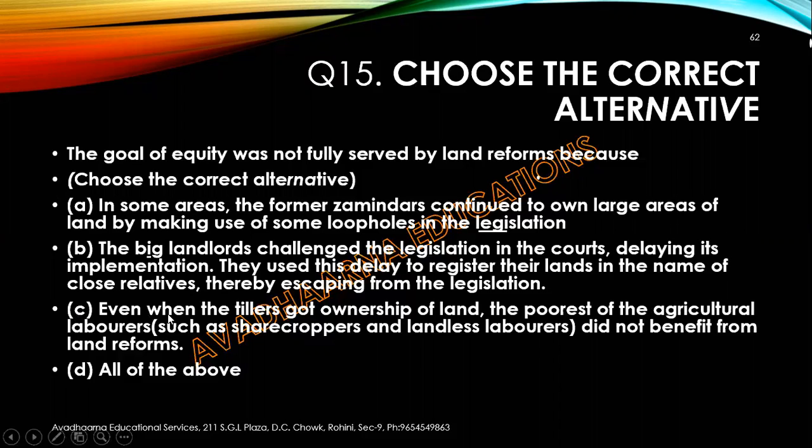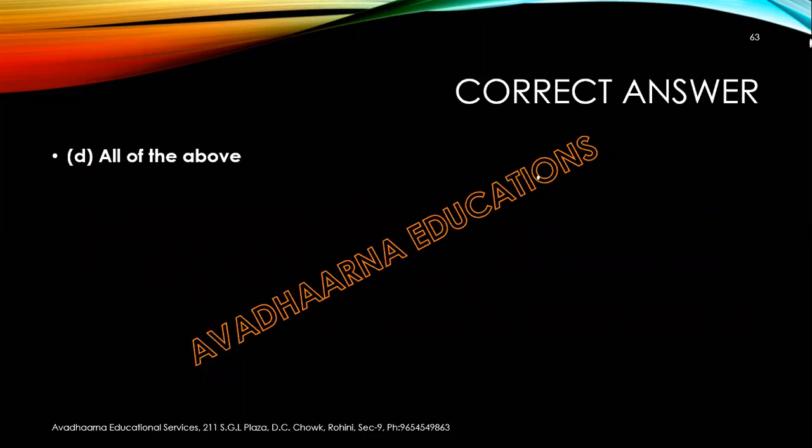And C, even when the tillers got ownership of land, the poorest of the agricultural laborers, such as sharecroppers and landless laborers, did not benefit from the land reforms. D part, all of the above. And I think most of you have got the correct answer. All of the above is the correct answer.